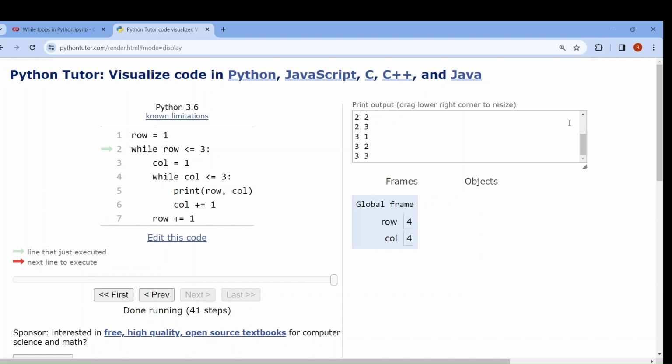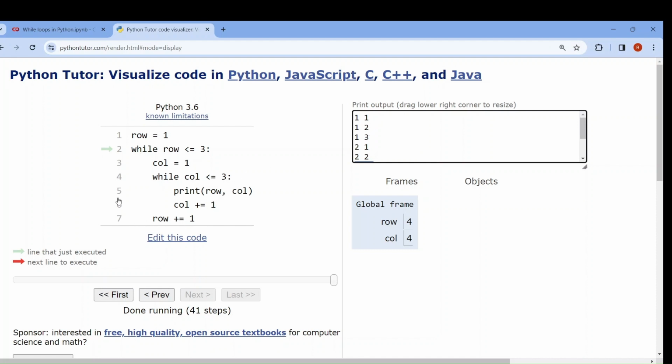So what is the output? See, the output is 1 1, 1 2, 1 3, 2 1, 2 2, 2 3, 3 1, 3 2, 3 3. How is it happening? First, the first loop is starting for 1, then it is going into the inner loop and it continues till 1 2 3. So row 1, column 1 2 3. So what is happening? 1 1, 1 2, 1 3.